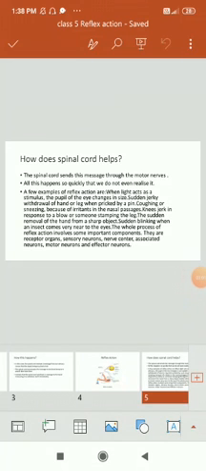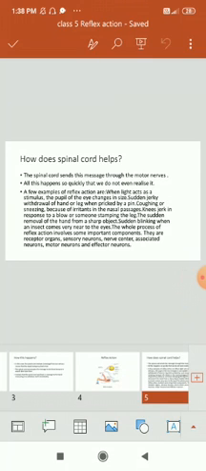How does the spinal cord help? The spinal cord sends the message through the motor nerves. All this happens so quickly that we do not even realize it. We don't know that we are taking our hand back when we suddenly get pricked by a safety pin or anything else. We will take our hand back even if we are in a sleepy mode. This is what the reflex action does.